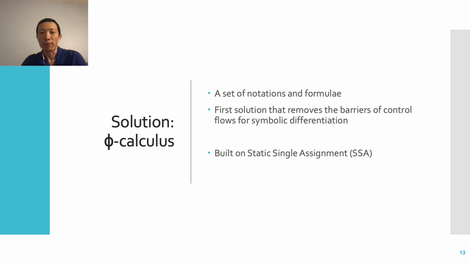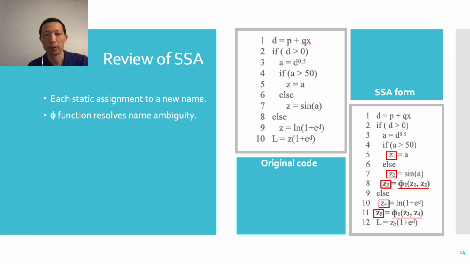Now, we invented phi calculus to solve this problem. Phi calculus consists of a set of notations and formulae. It offers the first solution that removes the barrier of control flows for symbolic differentiation. It is built on static single assignment (SSA).